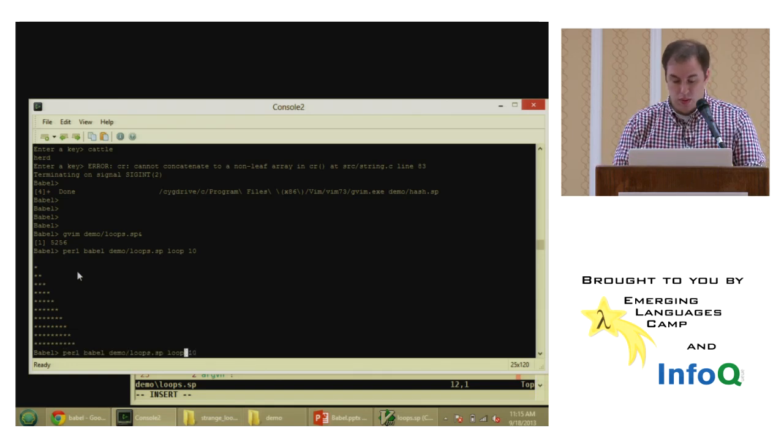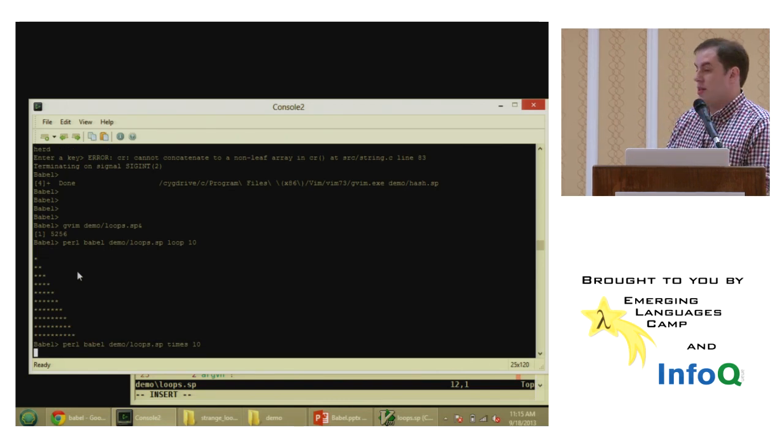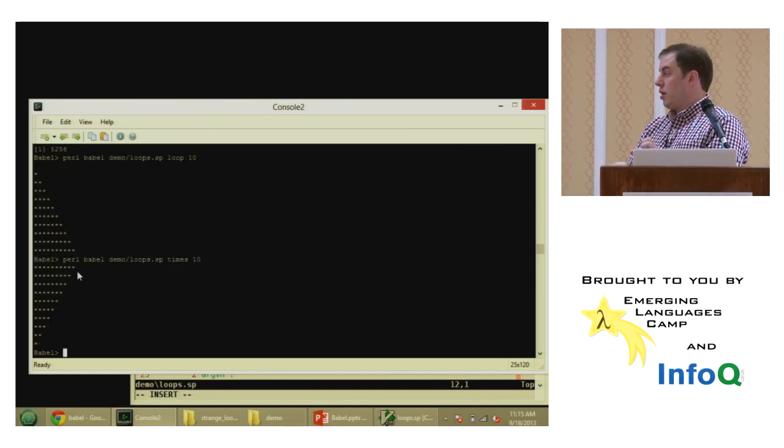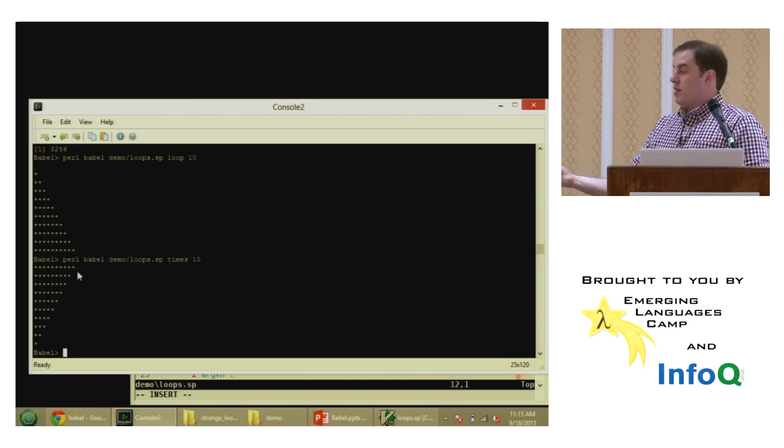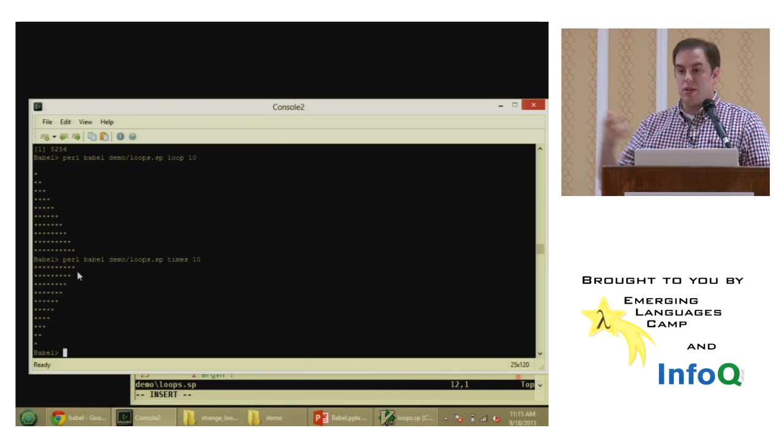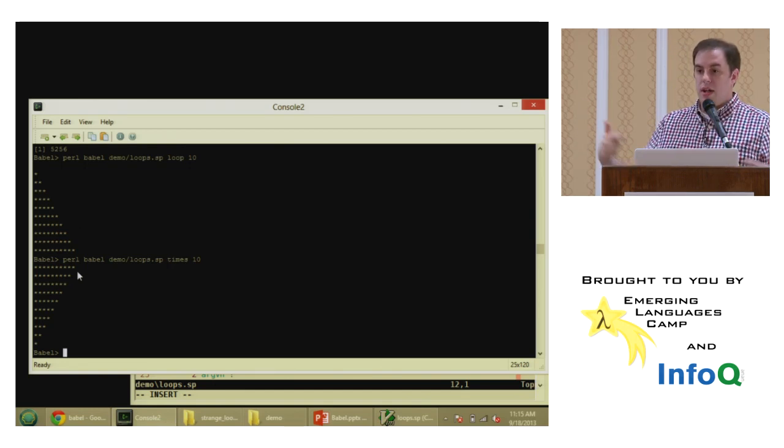If we wanted to do a times loop instead, we can say times here to this little demo program. It's going to go and look up in the hash for us, and it's going to do it 10 times. And this time we'll see that the stars are counting down. That's because the times operator operates on a countdown, 10, 9, 8, 7, until it gets to 0.